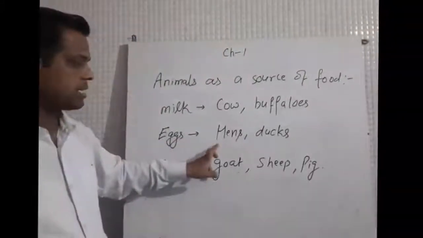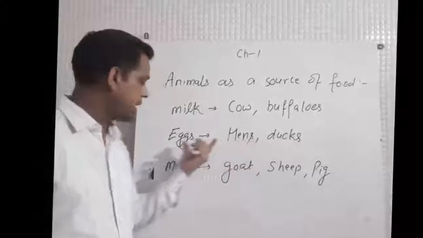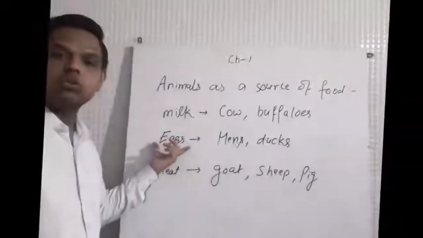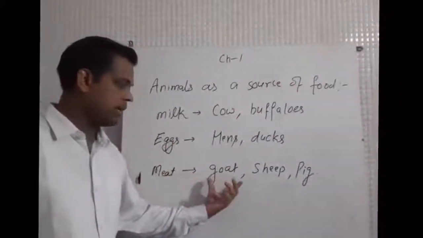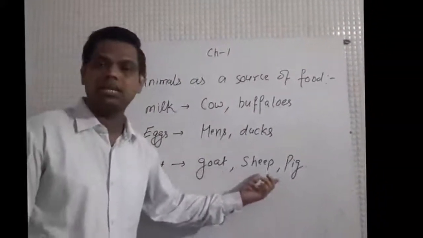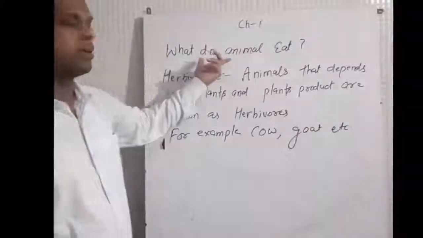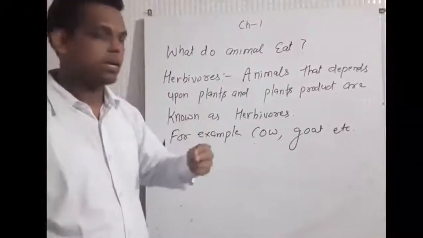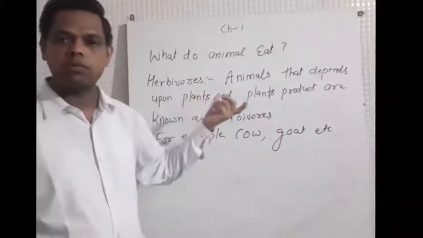Eggs we get mainly from hens and ducks. These birds are known as poultry birds. Eggs are a rich source of protein and vitamins. Meat we get mainly from goat, sheep and pigs, and meat of some other animals is also used as food. Depending upon the food they eat, animals are divided into three categories: herbivorous, carnivorous and omnivorous.